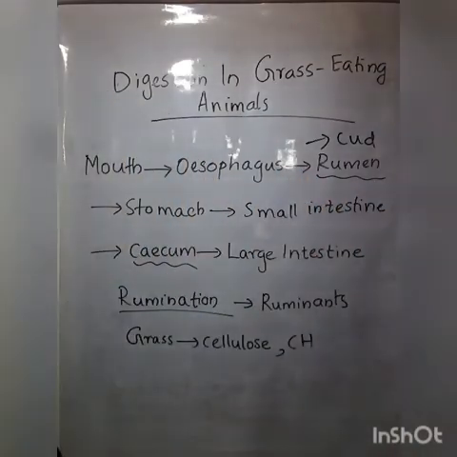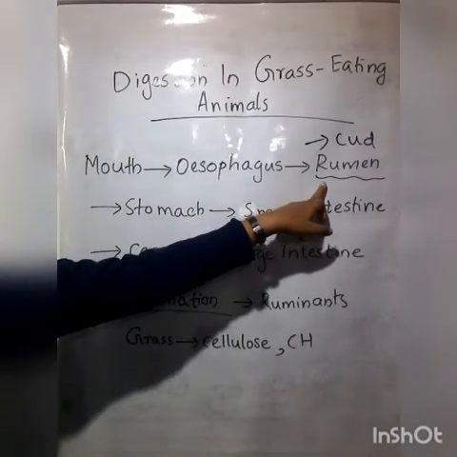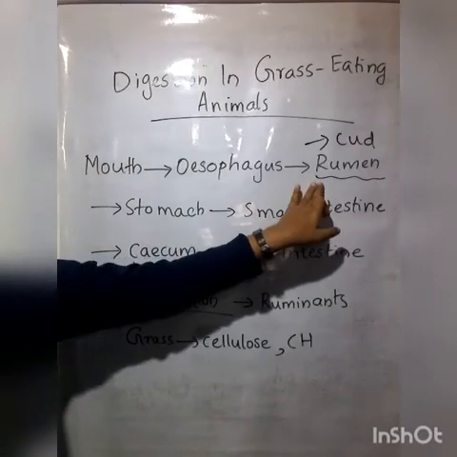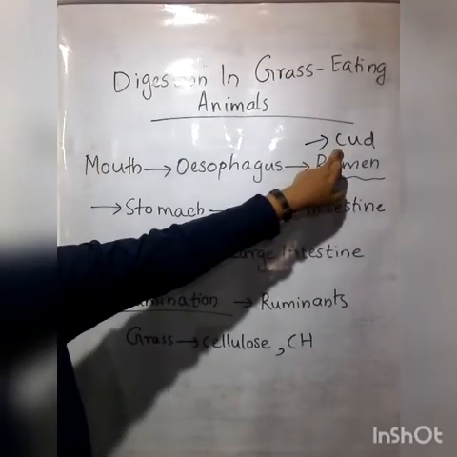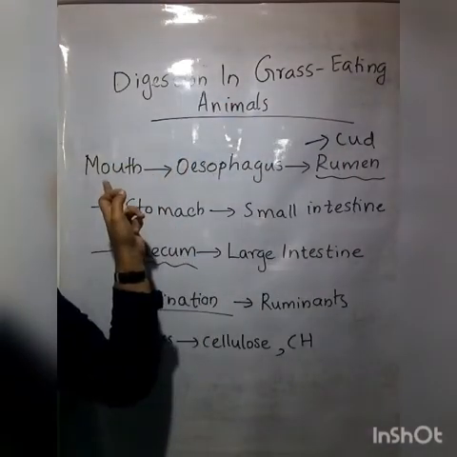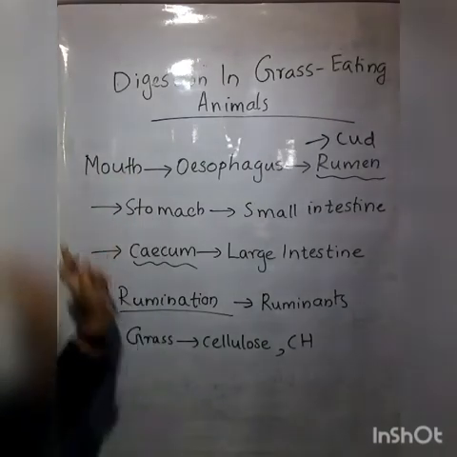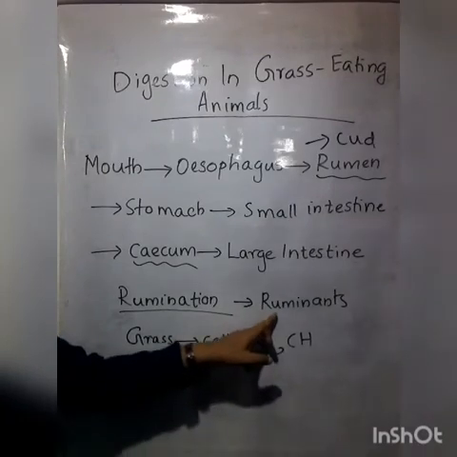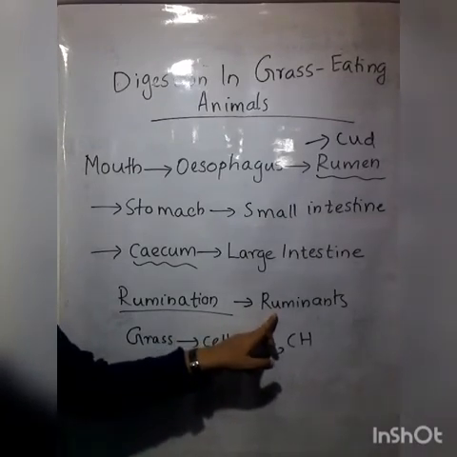So this is about digestion in grass-eating animals. The important part is the rumen. What is happening inside the rumen? The partially digested food named cud returns to the mouth and the animal chews it. This process is called rumination, and the organisms which follow rumination are known as ruminants.